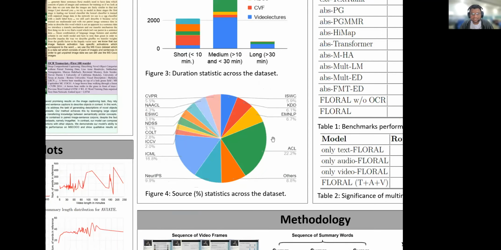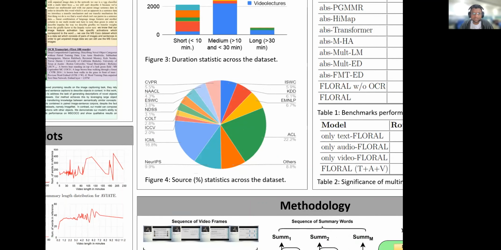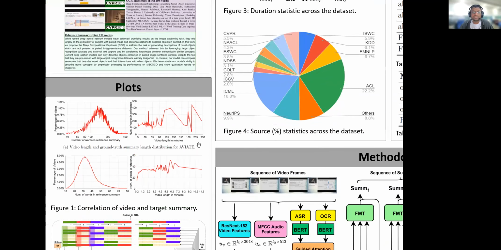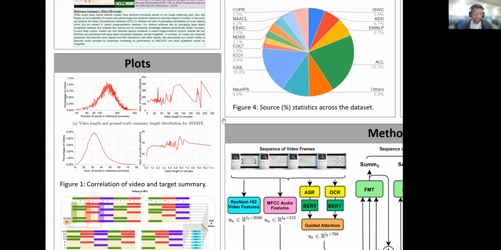Coming to the source percentage statistics across the dataset, we can see that the majority of the dataset is compiled from ACL, ICML, CVPR, NeurIPS, etc. Now for the plots, to see the correlation of video and target summaries, we can see the correlation between the number of words in reference summaries versus the percentage of videos. In the second graph, we can see the video lengths in minutes versus the number of words in the reference. In the third, the number of words in the reference summary versus the percentage of videos. And in the final graph, the video length in minutes versus the number of words in the references.